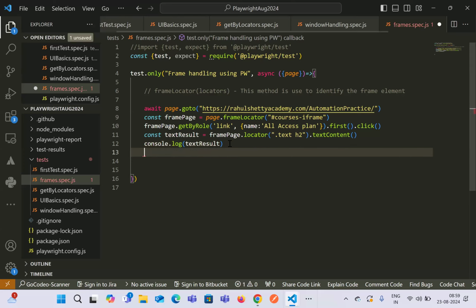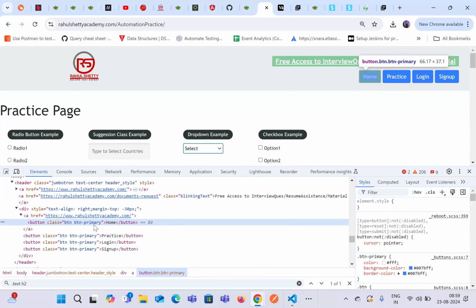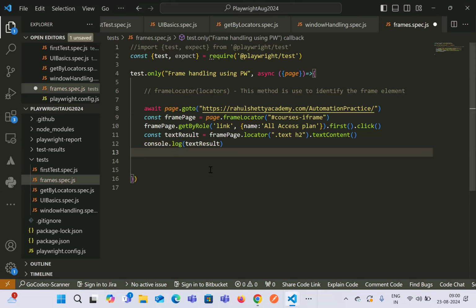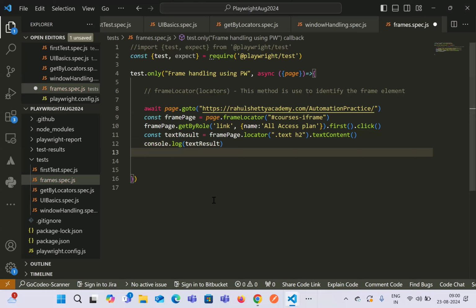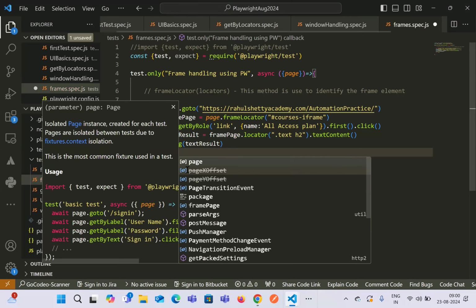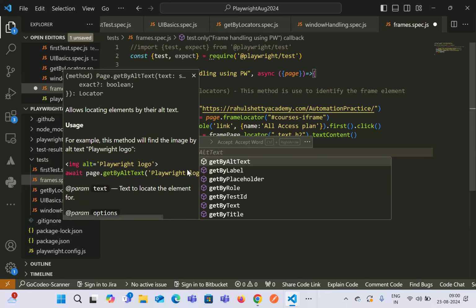Now let's say you again have to switch back to the main frame, let's say I have to click on the home link. As it is not inside the iframe, we have to come back from the iframe. To come back from the iframe, there is nothing like switching to the default view or anything. We can directly use the page fixture and then say locator. How do we write the locator? Let's say getByRole.